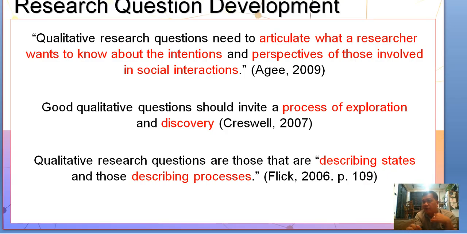So, if you really need to learn how to explore, class, if you want to develop good qualitative questions, then qualitative research questions are those that describe states and those that describe processes.